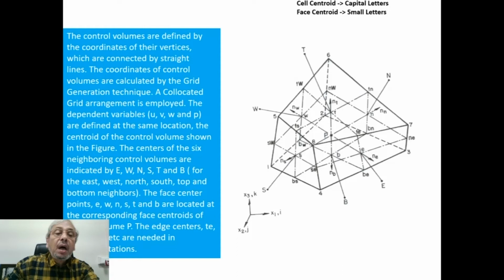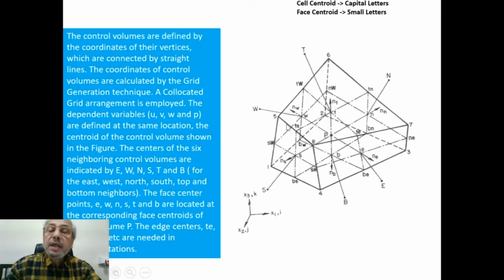Now the control volumes, as I have already mentioned, are defined by the coordinates of their vertices. You can see 1, 2, 3, 4, then 5, 6, 7, 8, the coordinates of their vertices, which are connected by straight lines. So as you can see, 1-2, 2-3, 3-4, 4-1. Similarly, 5-6, 6-7, 7-8, 8-5.